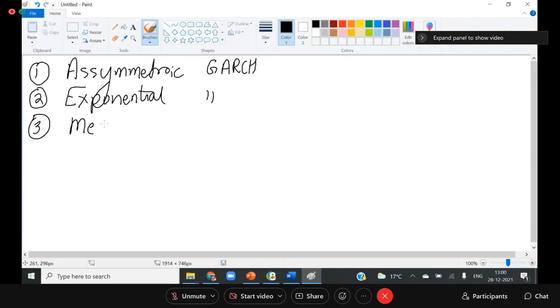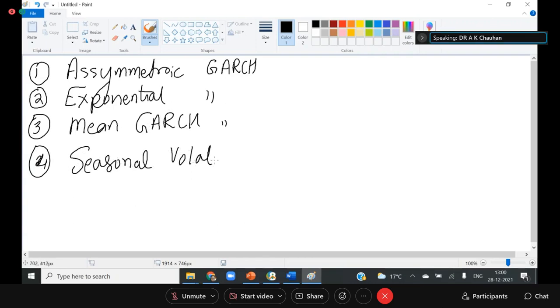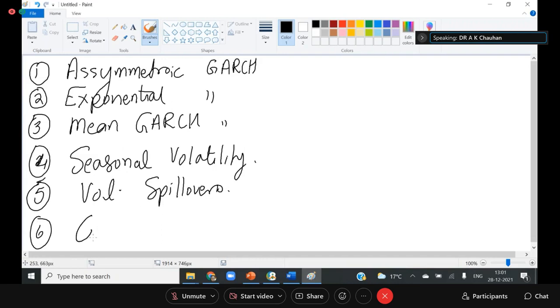Third, the GARCH-in-mean model. Four is seasonal volatility. And five is volatility spillover. And six, component GARCH. So now let's discuss these aspects.